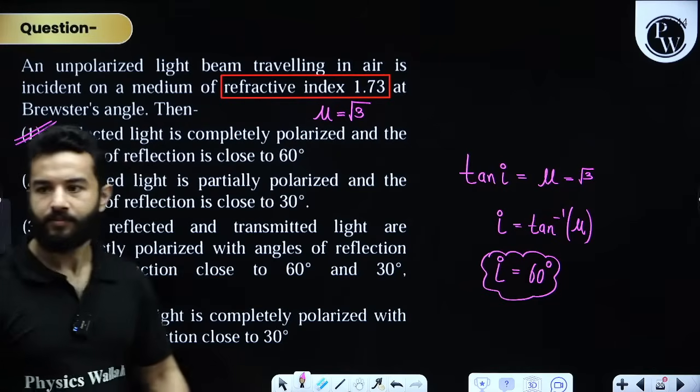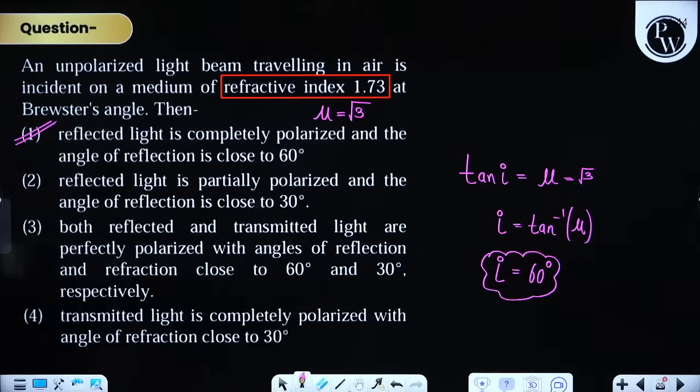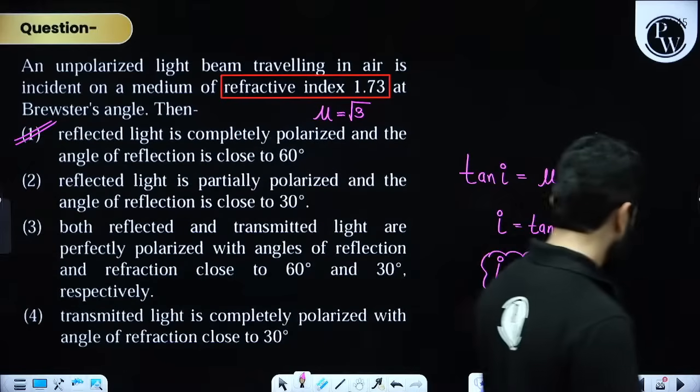Is it clear? Is it clear, my dear friends? Be quick, write down in the chat box, then I'll explain the entire concept again. Any more doubt? Done. Angle of reflection will be 60 degree. Come on. Done, done, done.